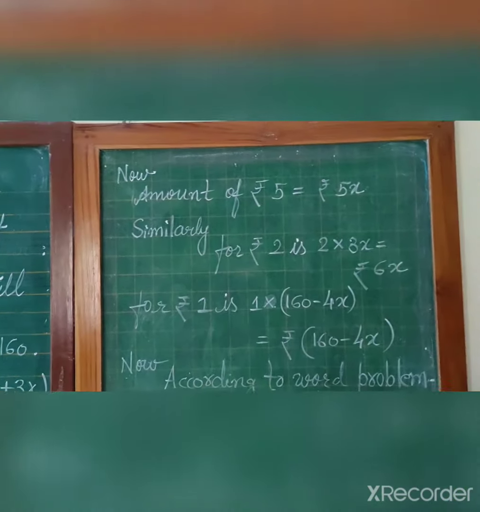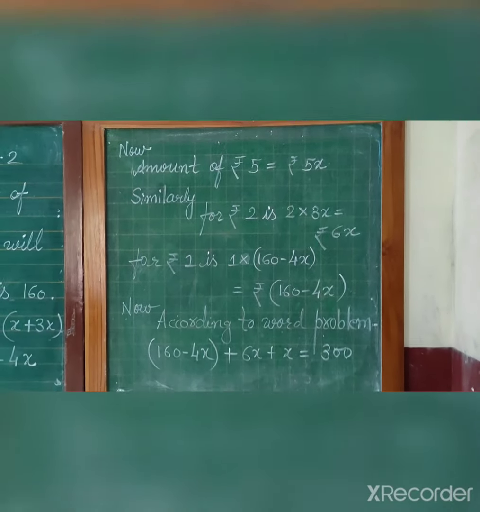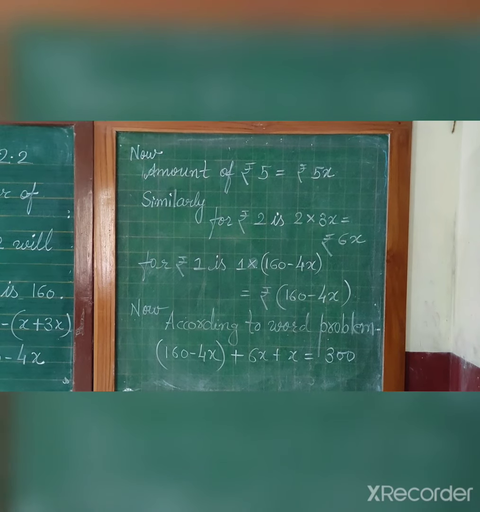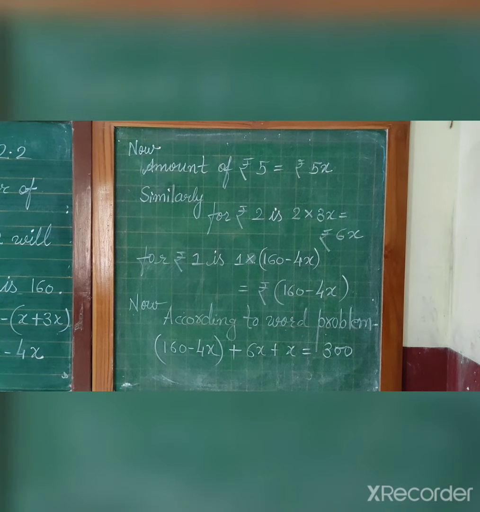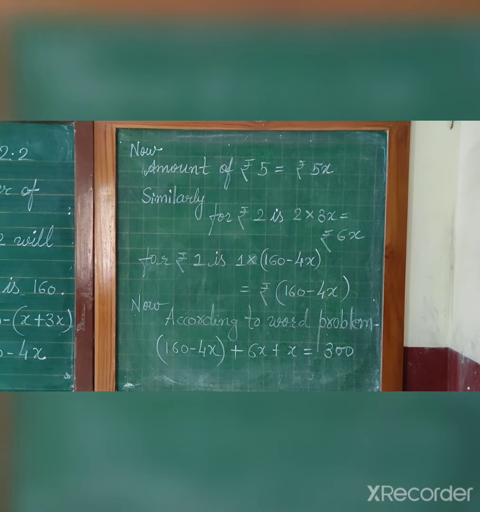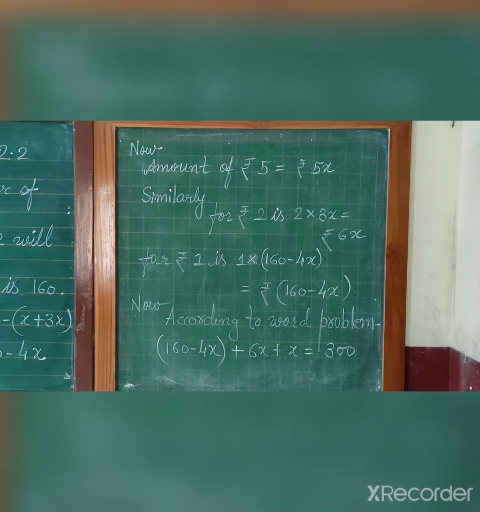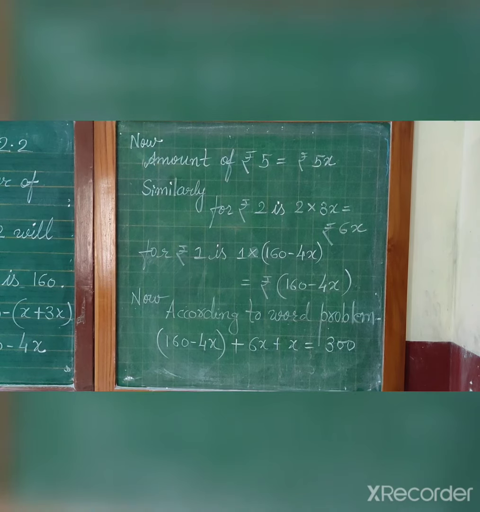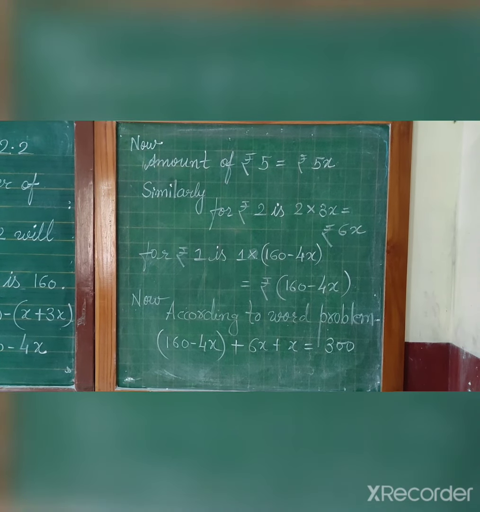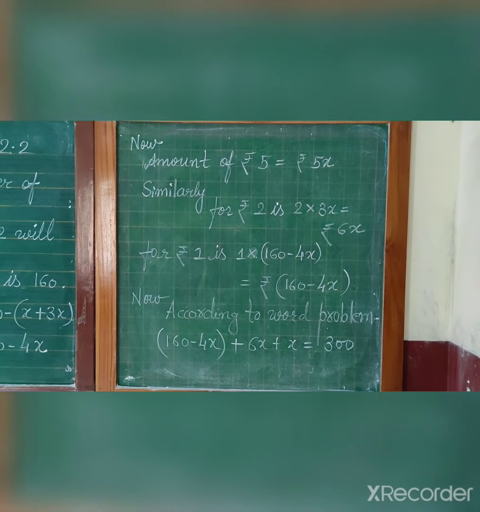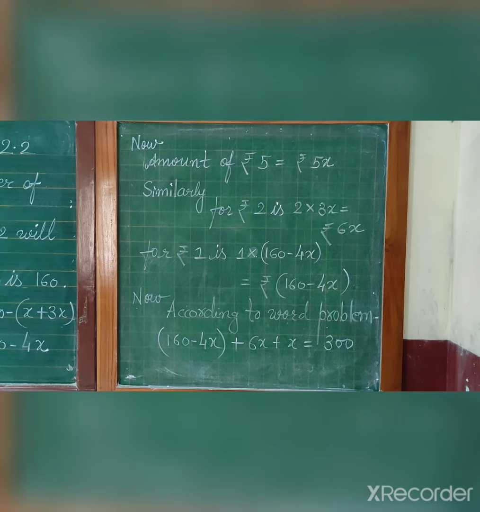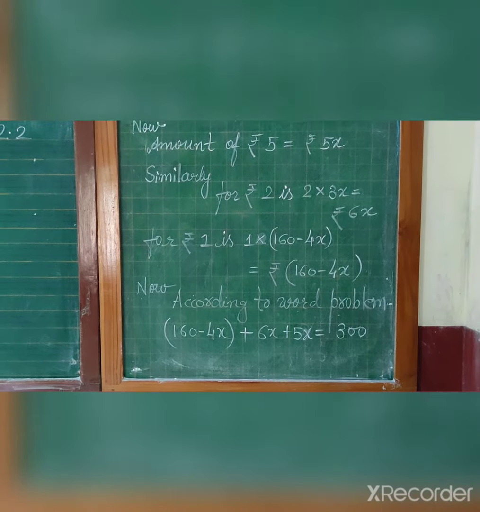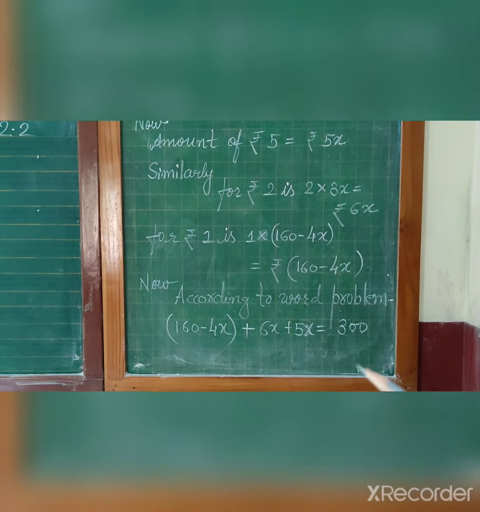Now the amount for rupees 5: the number of coins is x, so the amount will be 5x. For rupees 2, the number of coins is 3x, so 2 into 3x is rupees 6x. And for rupees 1, 1 into 160 minus 4x, so rupees 160 minus 4x, because when we multiply by 1, we get the same value. Now according to the word problem, when we add all these three amounts, we will get 300 rupees.